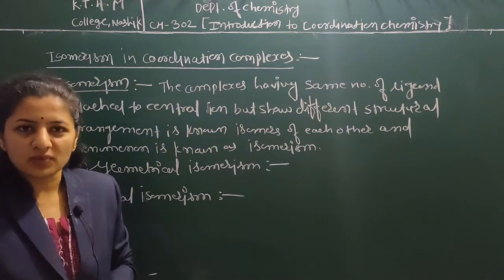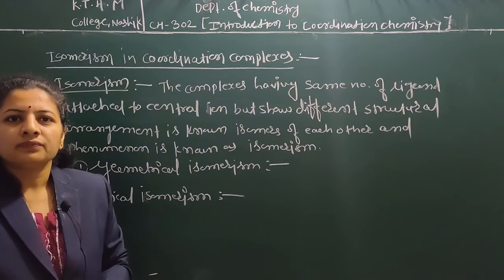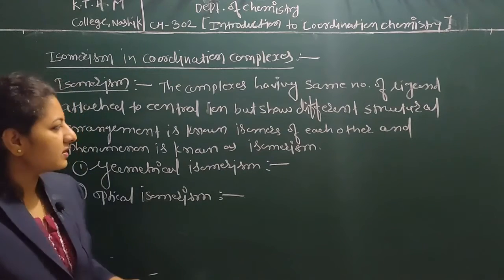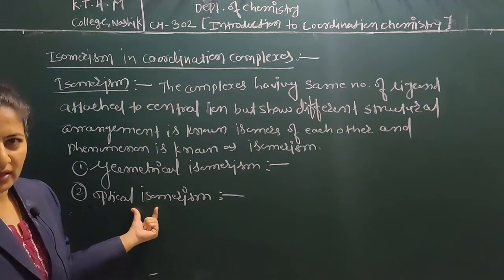In optical isomerism also there are two types: dextrorotatory isomerism and levorotatory isomerism. So let's discuss in detail what is meant by geometrical isomerism.